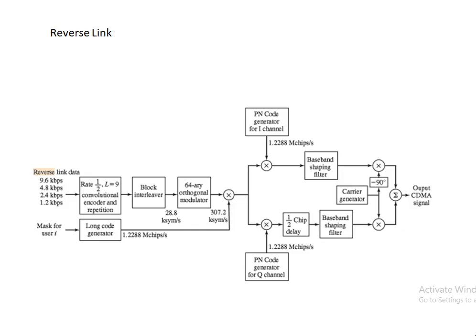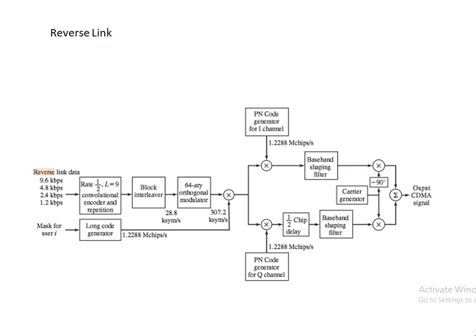Now going to reverse link. In the reverse link, obviously the opposite function of whatever we have done is going to happen. You can see some things remain the same in the reverse link as compared to the forward link. What are the same things?